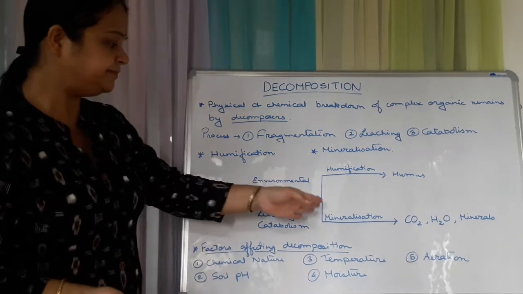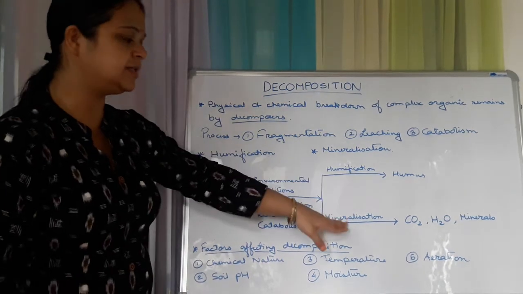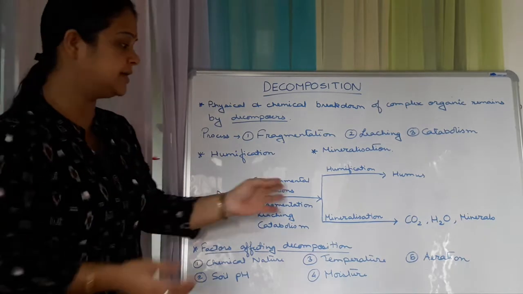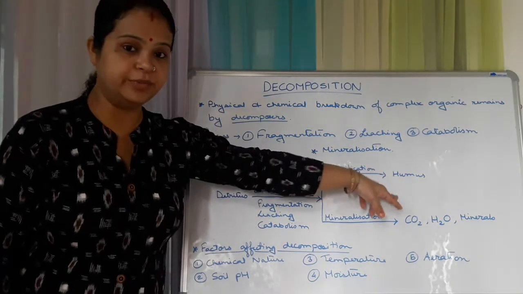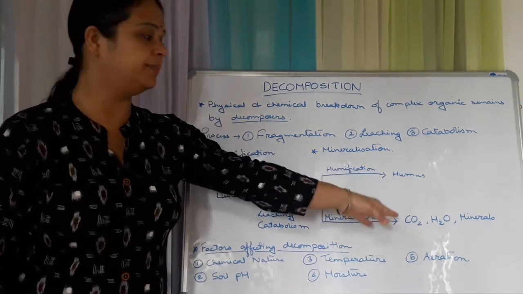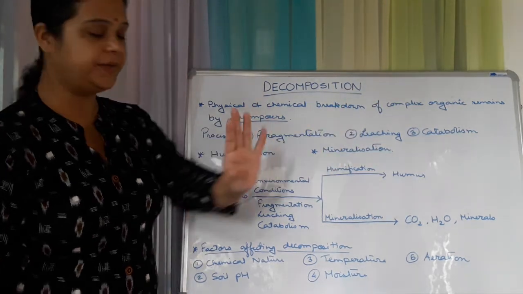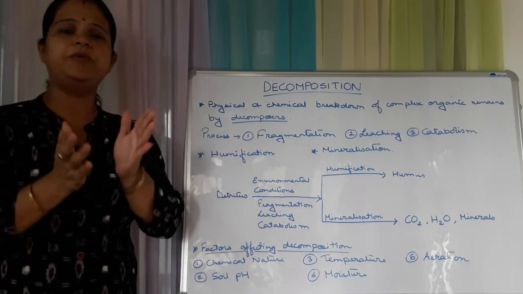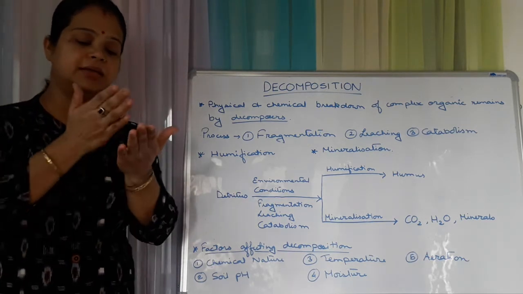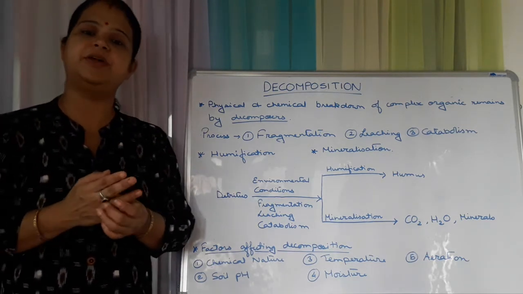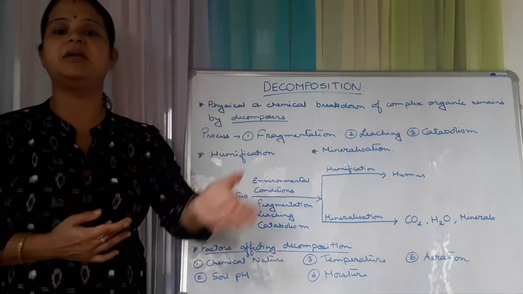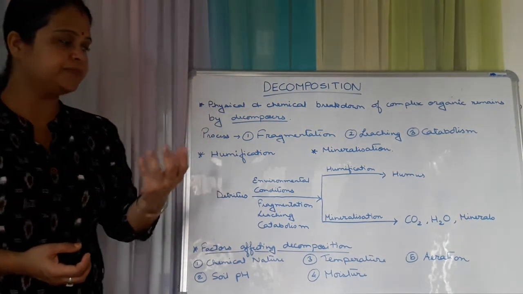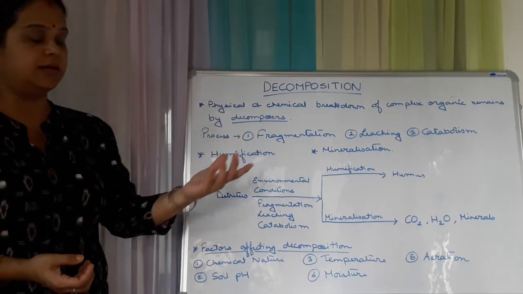And sometimes after that, humification and mineralization undergo on this detritus. Humification forms the humus and mineralization forms carbon dioxide, water and minerals. Okay, so this is the whole process of decomposition. That means, very simply, the complex or left over substances are getting converted into simpler forms, so that we can get the maximum amount of nutrients or minerals.